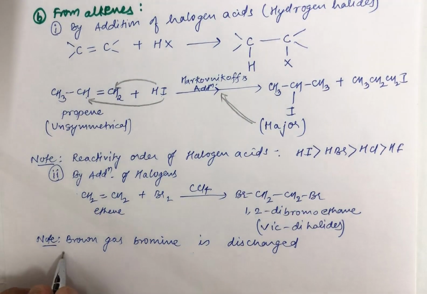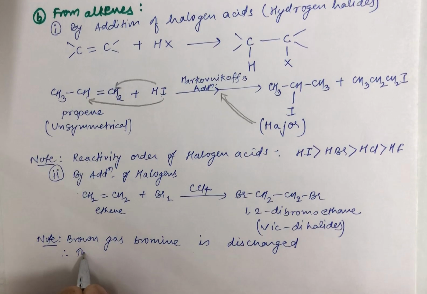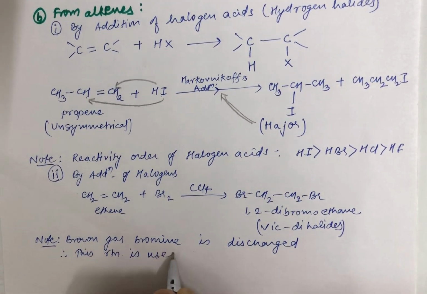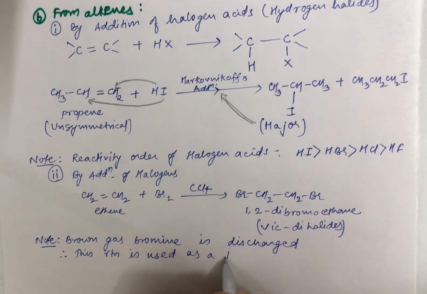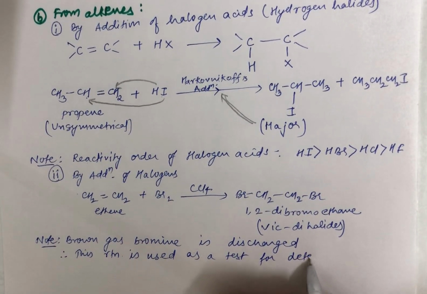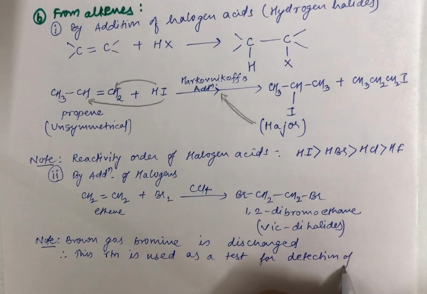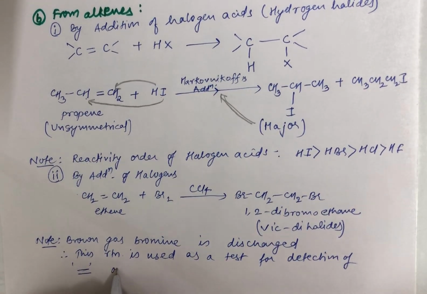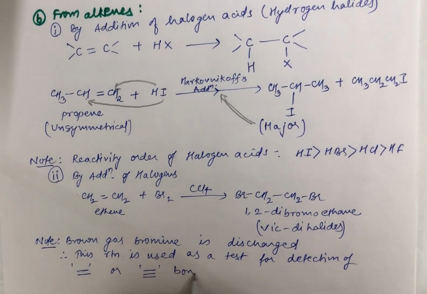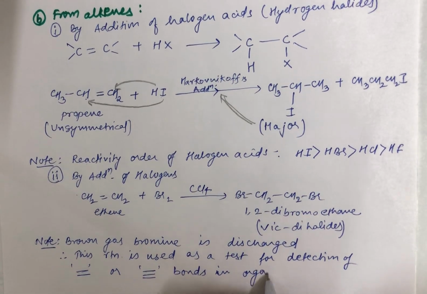So this particular reaction is used as a test for detection of double or triple bonds in organic molecules.